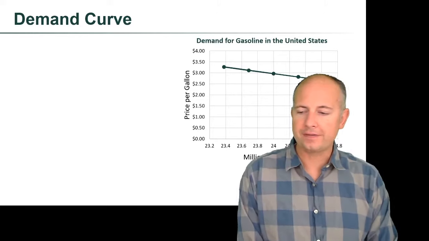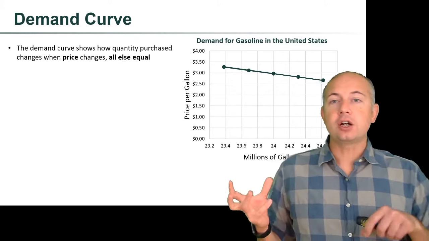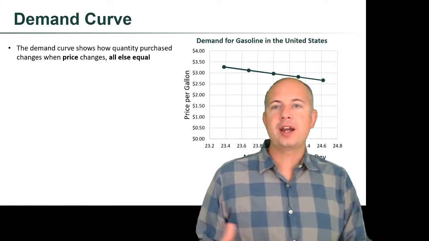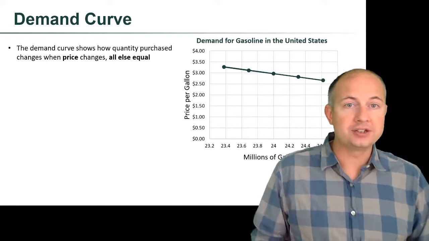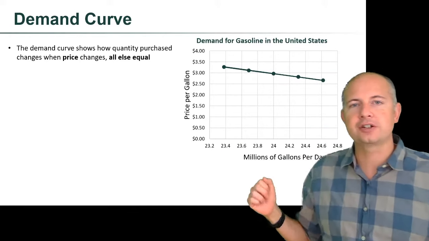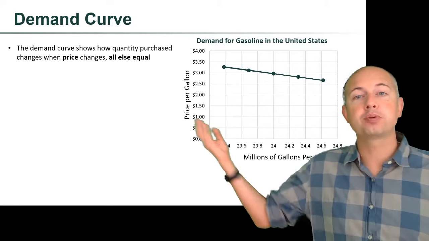So here's our graph of the demand for gasoline. The demand curve shows how quantity purchased changes when price changes, all else held constant. So again, that's what the demand curve is for. It's just for showing us how quantity changes when price changes.